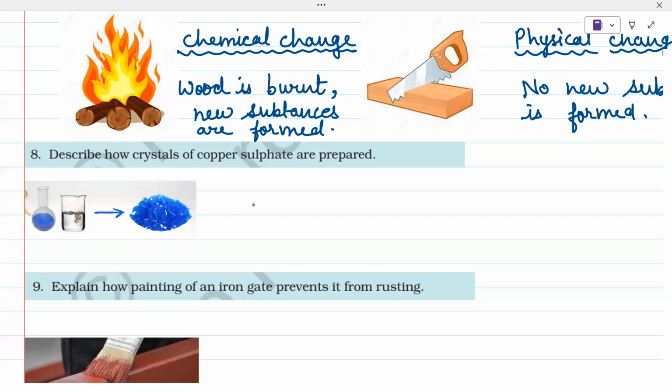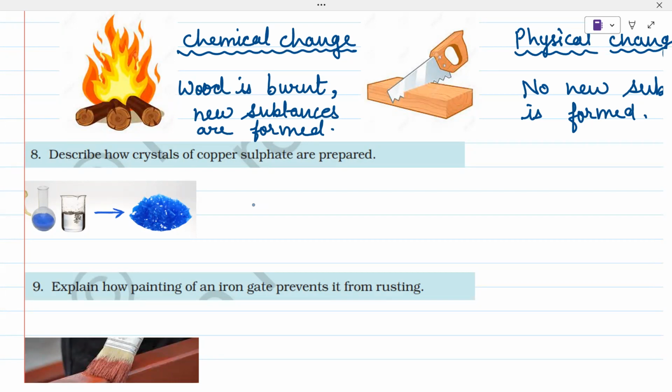We will keep on adding the copper sulfate powder and we will stop once the powder stops getting dissolved in it, right? So just keep on adding the copper sulfate powder, and stop only when no more powder is mixed in it. Because it is a heated solution, we can add a maximum amount of copper sulfate. We will keep on stirring it so that it will get dissolved easily, right?